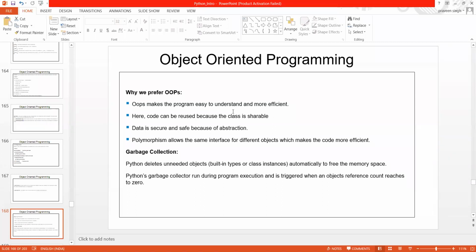If there is no reference, that means the reference count is 0. Then Python interprets it as, there is no use of these objects, so let me just free the memory which is allocated to these objects. Okay, that is how Python manages memory. So basically that is garbage collection.